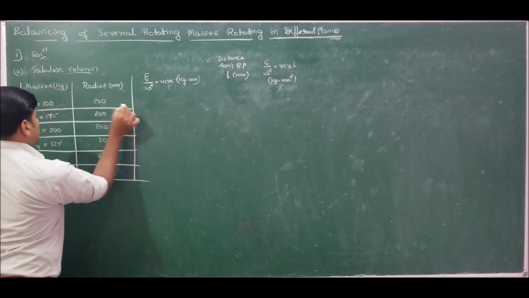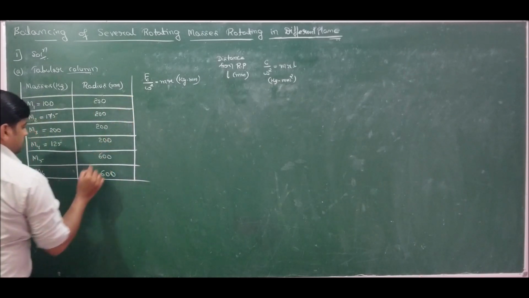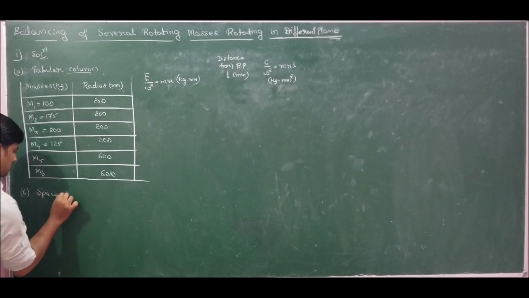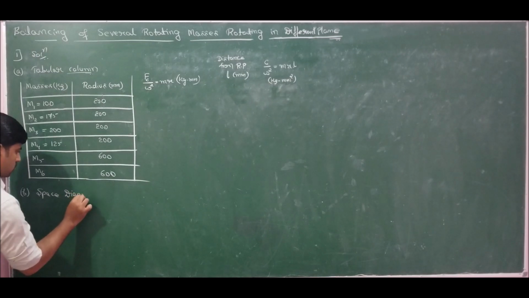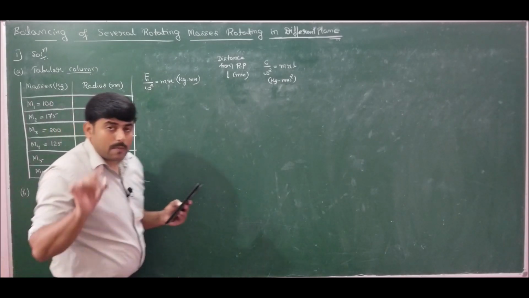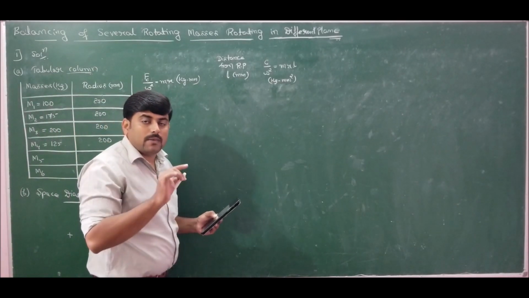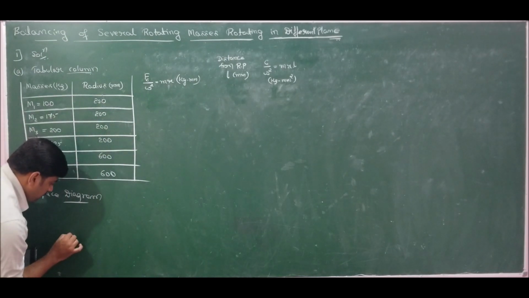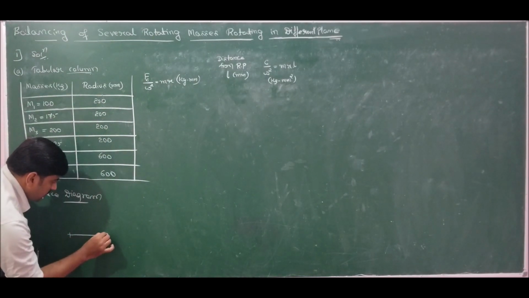Next, he has specified the angular position. As we already know, we should go for a space diagram to specify the angular position. So if I draw the space diagram, all the angles are specified with reference to mass 1. Therefore, I will take mass 1 as horizontal or 0 degree. This is because he has specified the position of all the masses with reference to mass 1.